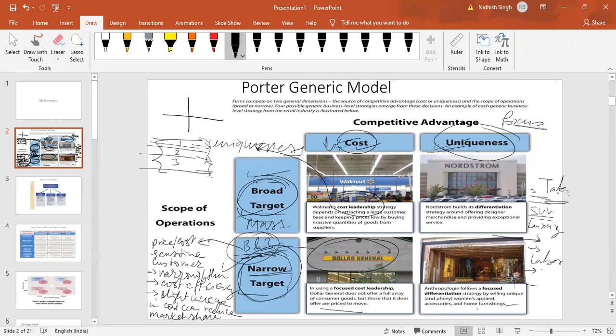And this is the one I was talking about earlier, that many textbooks do not talk about this separately. Generally, you will hear cost leadership, focus, and differentiation, which is this. So differentiation, cost, and focus. And this is focused differentiation.